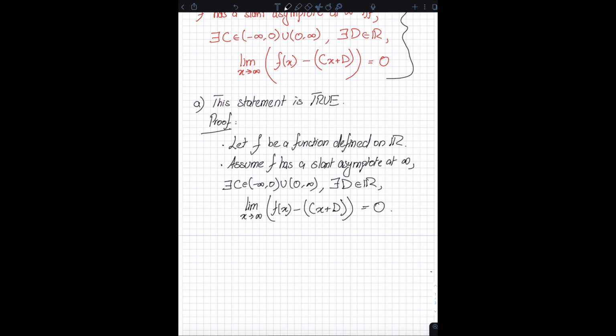So this is what it means for f to have a slant asymptote, and I'm going to label this as 1.